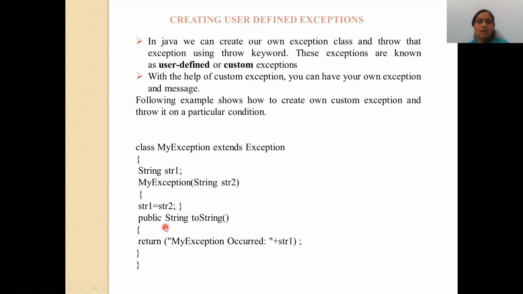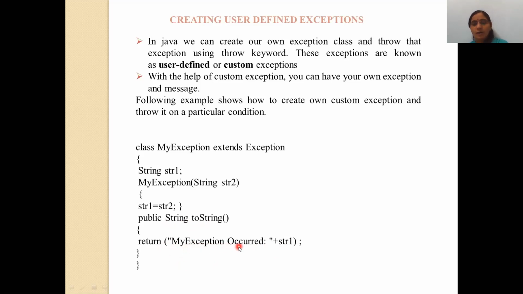Now I define another function, public string. String is the data type, and toString. Here I am writing the toString function. In that function, I just return the message "My exception occurred" plus str1. What is the meaning of plus str1? It just returns the same message.